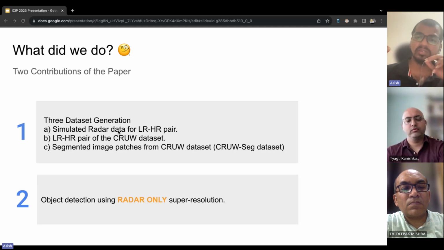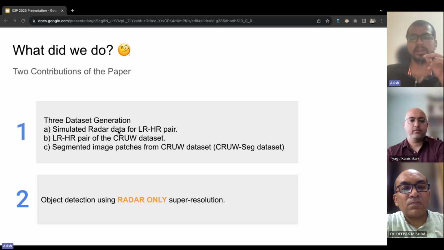Secondly, we have introduced an innovative radar object detection technique. What sets it apart is that it utilizes radar super resolution without the need for any additional sensors. Time series radar data or Doppler domain, we aren't using any of those. We are using only radar polar data with radius and angular domain, and we're using that for object detection. So that is where our innovation comes into the picture.